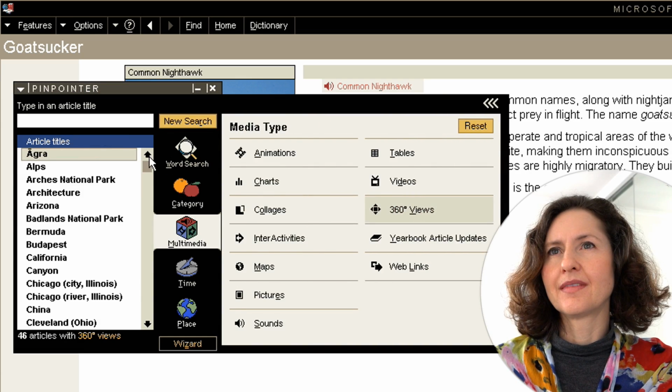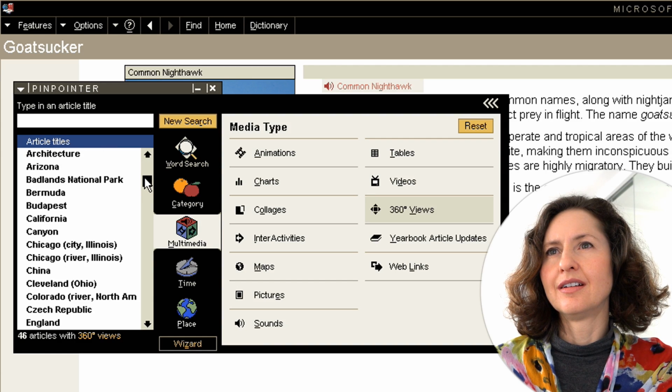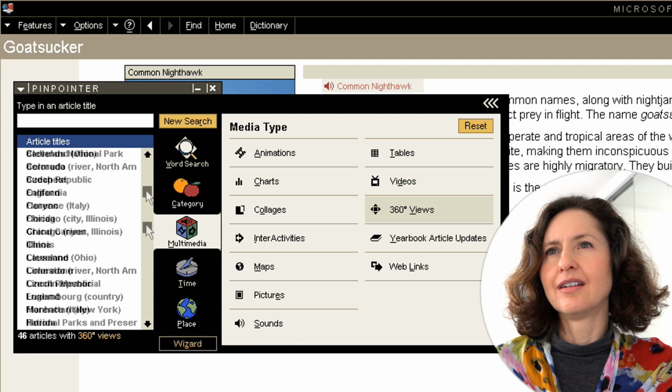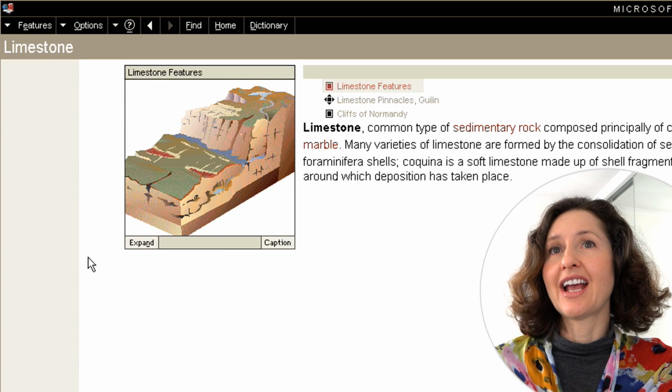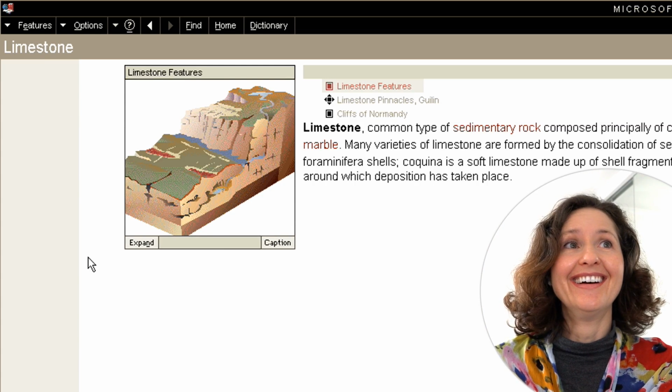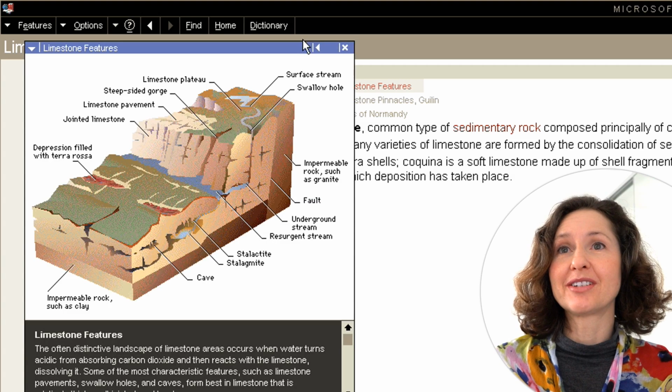360-degree view. And you can see any of these, and these have 360-degree views of different places. You've got Chicago there, you've got Cleveland, limestone. I've never heard of that place. I wonder if they have limestone there. It's actual limestone. Yeah, I thought so. I thought there was a place called limestone.